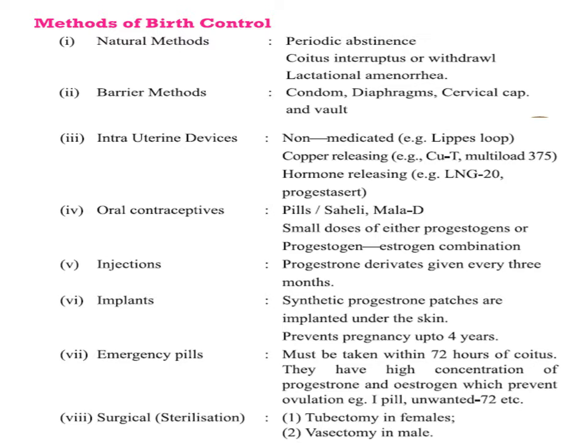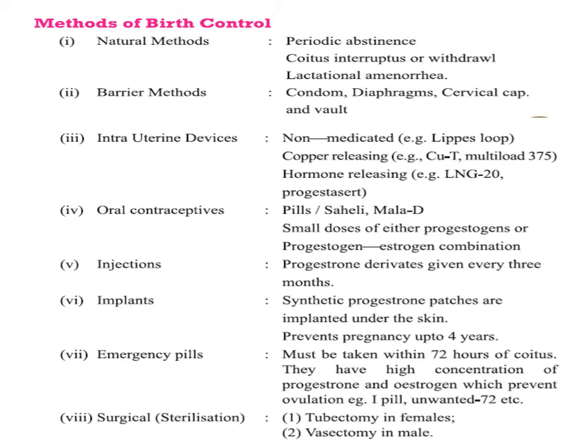The first oral contraceptive that was synthesized in India was Saheli. This contraceptive contained a non-steroidal principle called centchroman. It is a once a week pill, meaning the female has to take it once a week.